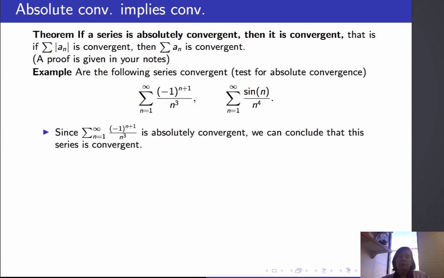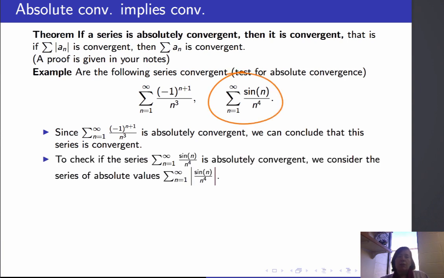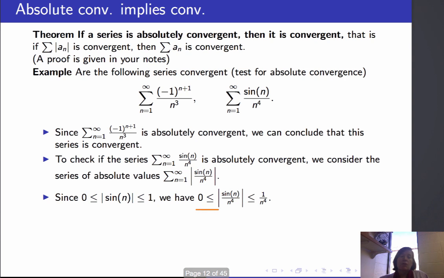Let's consider the series on the right. This isn't really an alternating series, but it's quite possible that some of the terms are negative. It's the sum of sine of n over n to the 4. Now, sine of n could have positive or negative values, and this series may have negative terms. Well, let's check the series for absolute convergence. Looking at the sum of the absolute values of the terms of the series, we're going to use the comparison test.